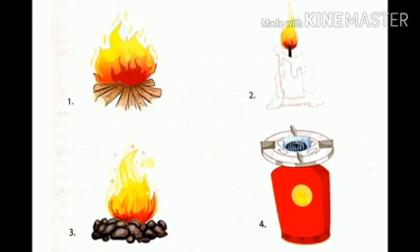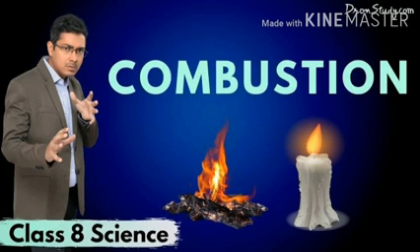So the substance burning in picture number 1 is wood. In picture number 2 is candle. In picture number 3 is coal. And in picture number 4 is LPG gas. Now let us know what causes each of them burning and what are the two things that are produced when this substance is burned. Well, this substance is burned due to the process called combustion.